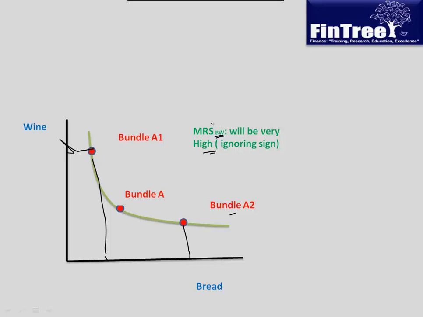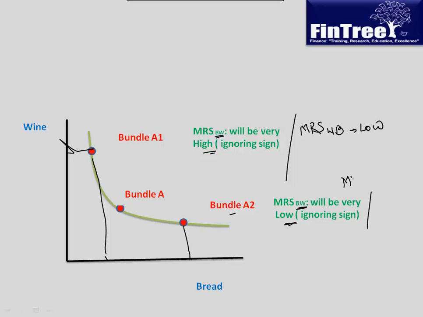You would not be willing to part with wine to have an extra unit of bread. That means the marginal rate of substitution of bread for wine will be very, very low here. Is this clear? I can also write it the other way: the marginal rate of substitution of wine for bread will be low here, and at this stage the marginal rate of substitution of bread for wine would be high.